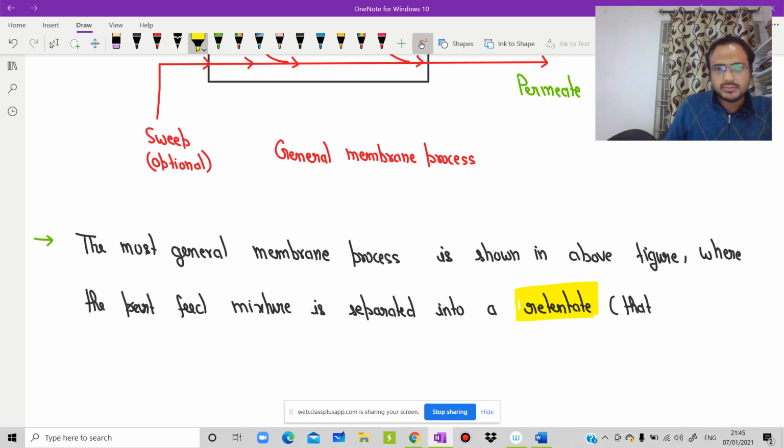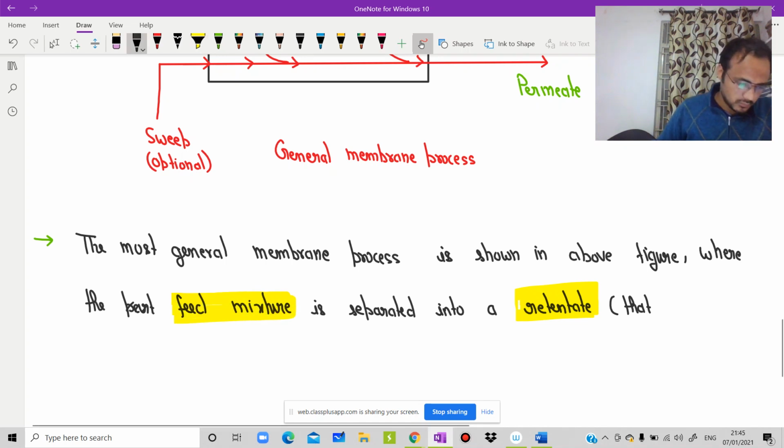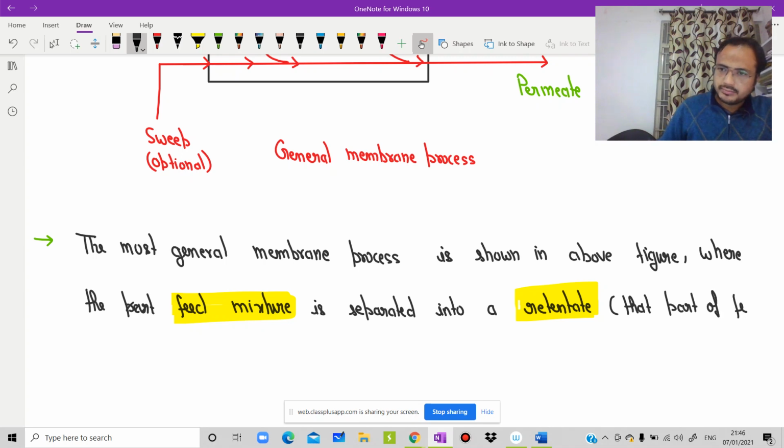We need to understand three terms: feed mixture, retentate, and permeate. Retentate is that part of the feed that does not pass through the membrane.